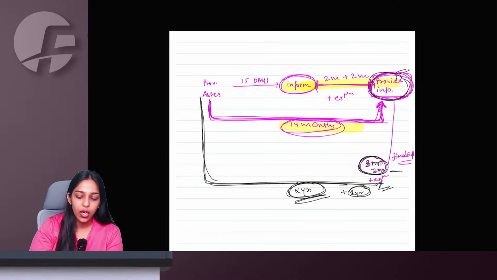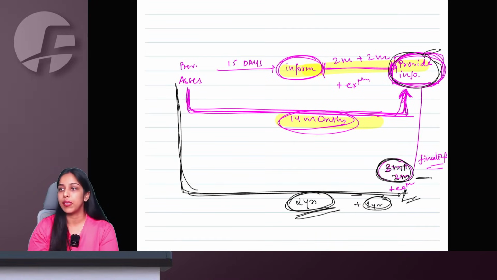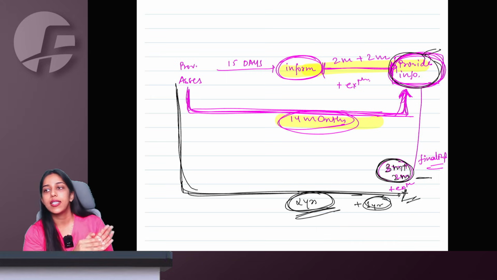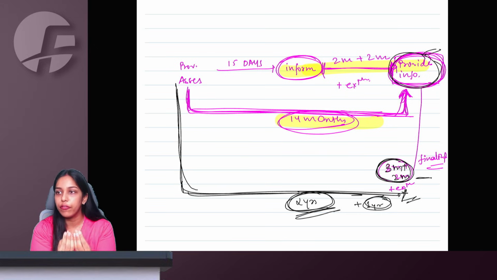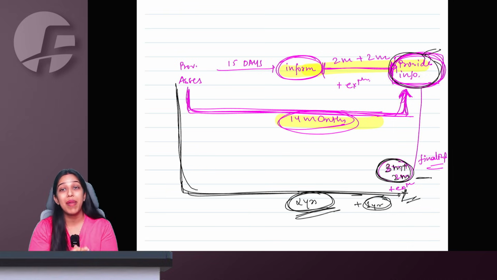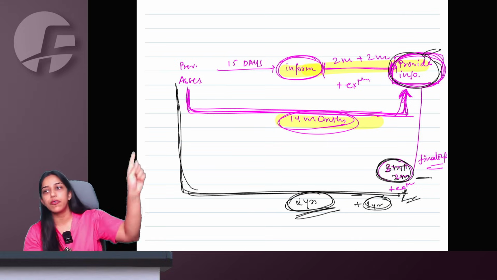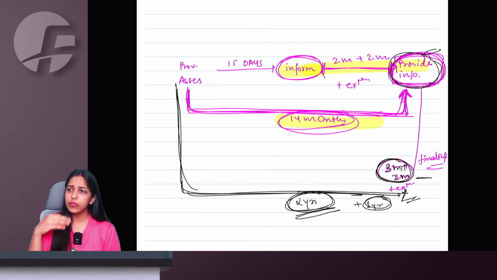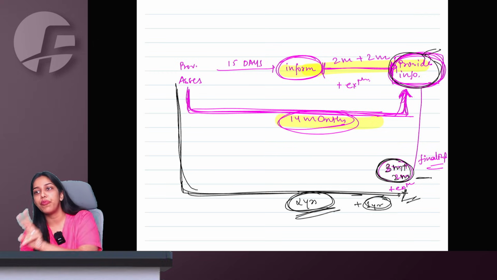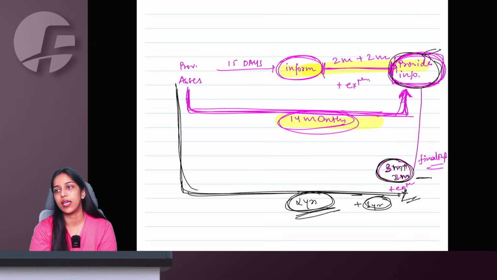So this is the crux, the summary of all the time limits. I'll just repeat it once. From the date of provisional assessment, within 15 days, the officer will inform what the officer wants. The day on which the officer informs, within 2 months plus 2 months from there, you will provide the information. Maximum you will have to provide within 14 months from the date of provisional assessment. The day on which you provide, from there, within 3 months plus 2 months, the assessment will be finalized. Extension is possible, but maximum 2 years from the date of provisional assessment, and that can be further extended by 1 year.